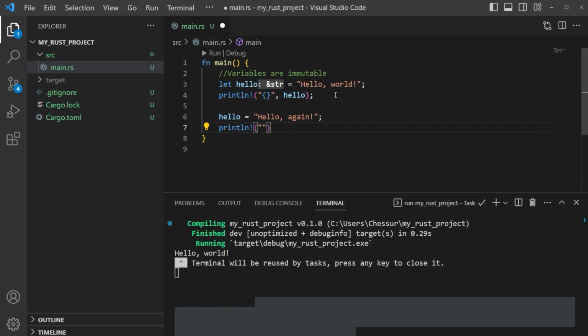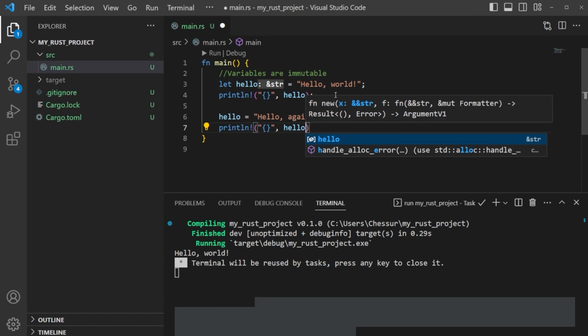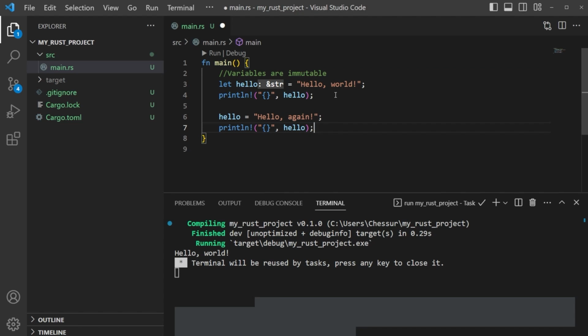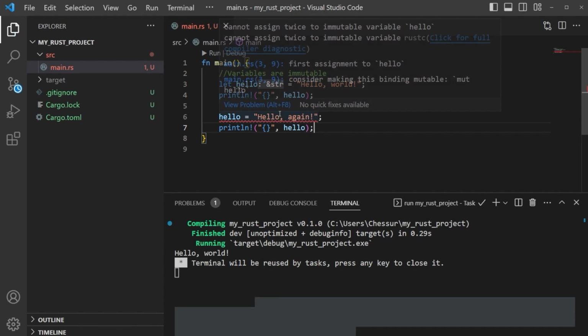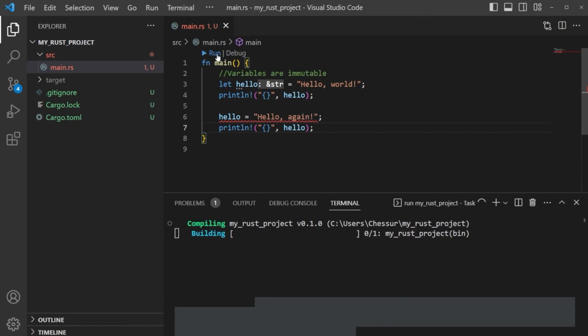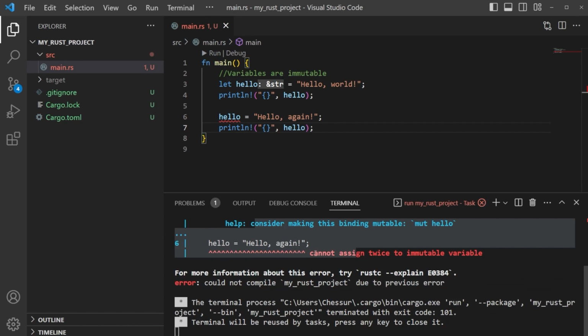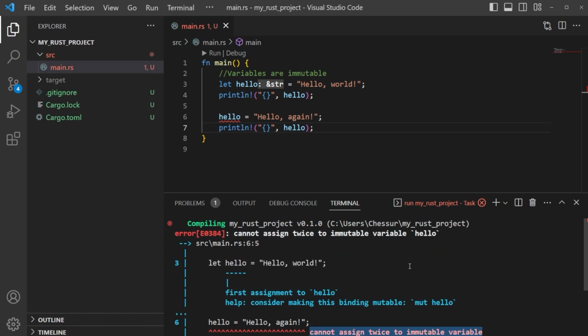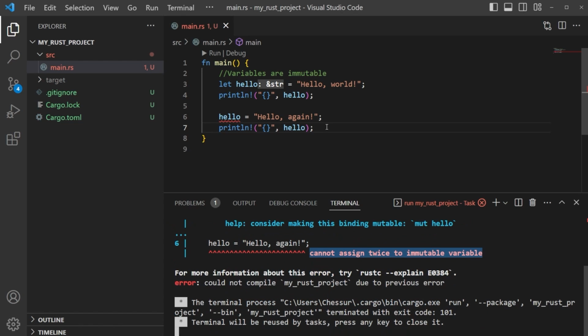So if we do the same thing and we just print hello again, probably should have copied and pasted it, but we're too far into this now. All right, we saved this. You can see we've got an error already here because it's saying cannot assign twice to immutable variable. If we try to run this, it's going to give us an error. It's going to say exactly what it just told us, cannot assign twice to immutable variable. So immutable means it cannot change. And that's what we're seeing here.